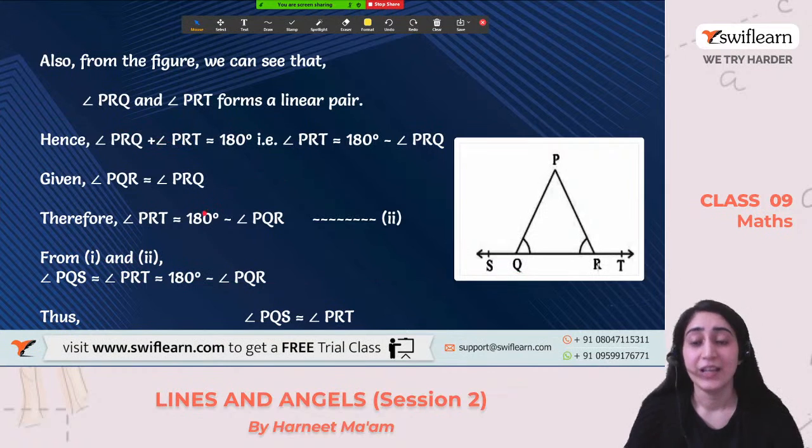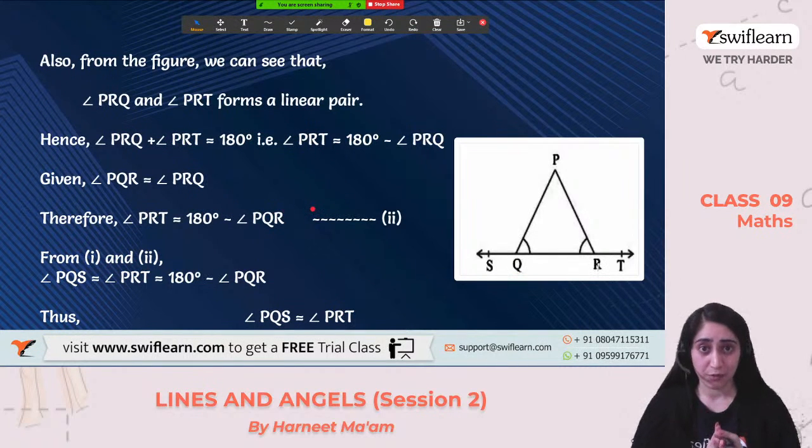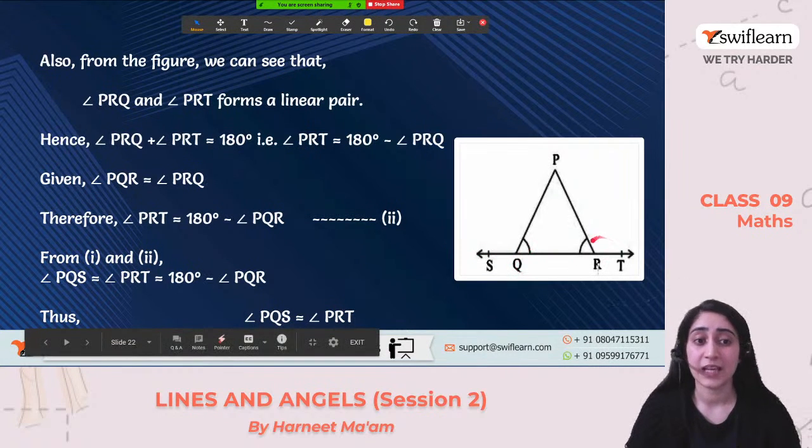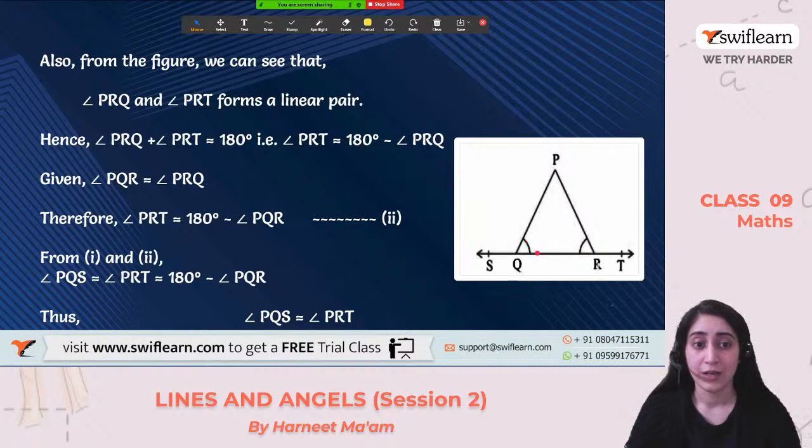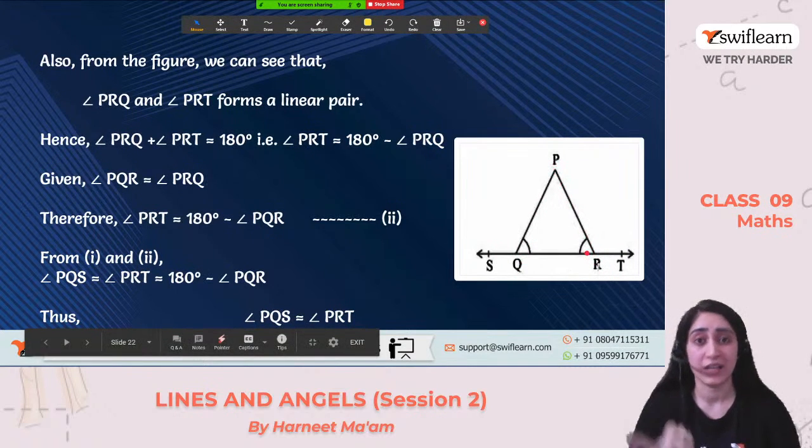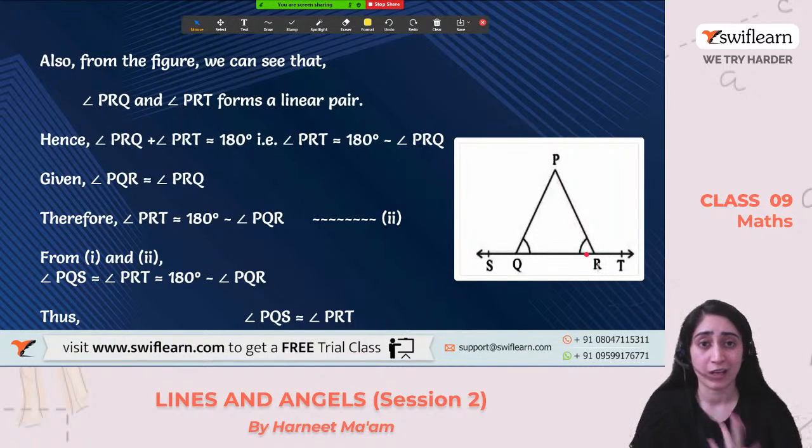Okay, so I can repeat what I have done so far. We have just used the linear pair on the vertex of Q and the same at the vertex of R, that these two angles are forming and their sum is 180 degrees. Now, what is given in the question? That angle PQR and angle PRQ are equal. So just replacing in one equation, putting one value equal to the other.